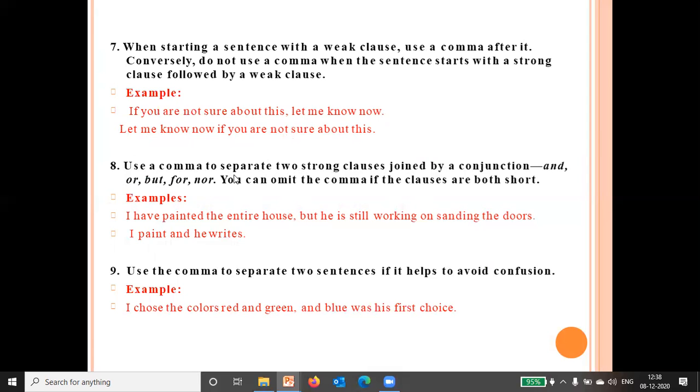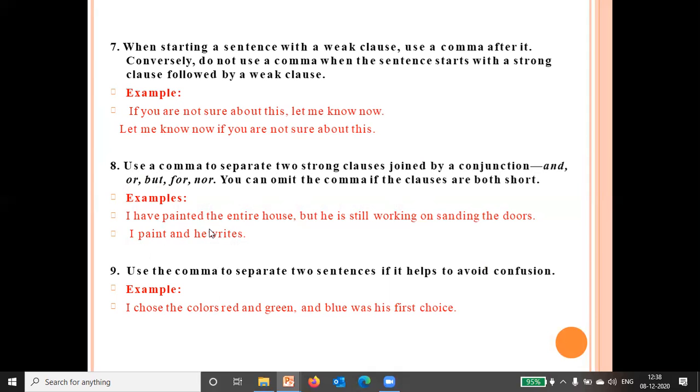Next, use a comma to separate two strong clauses joined by a conjunction, like and, or, but, for, or nor. You can omit the comma if the clauses are both short. These are two short clauses, so we have omitted it here: I paint and he writes.